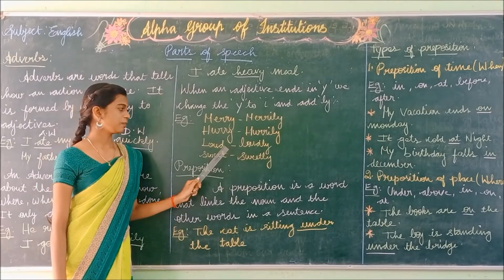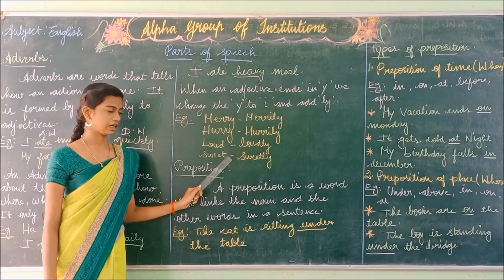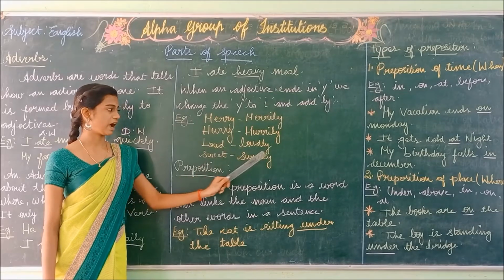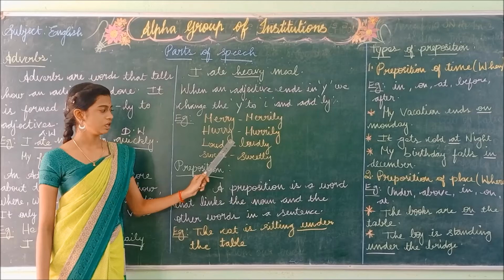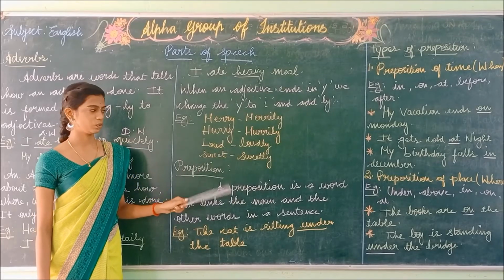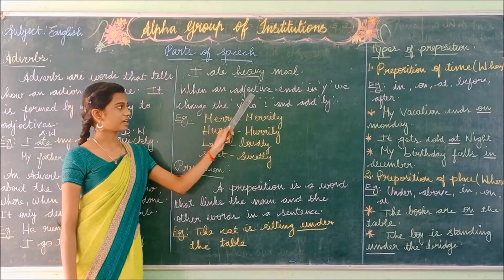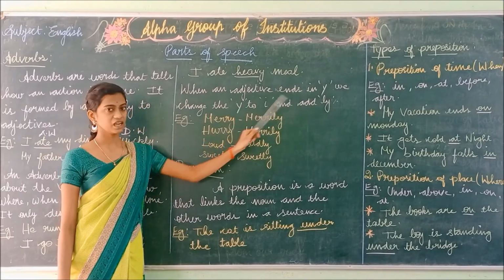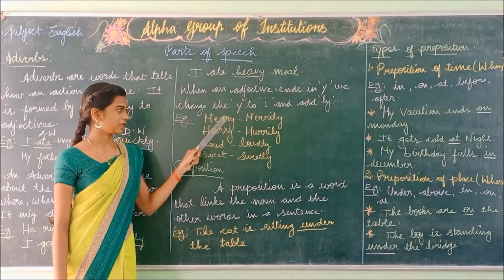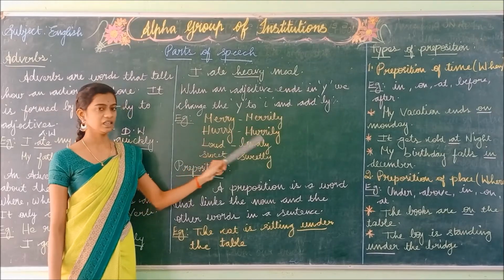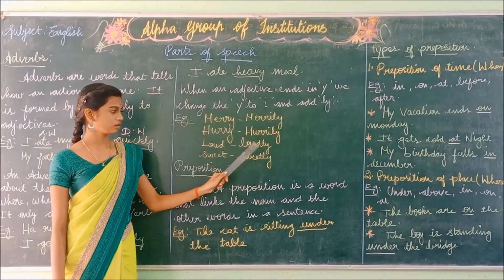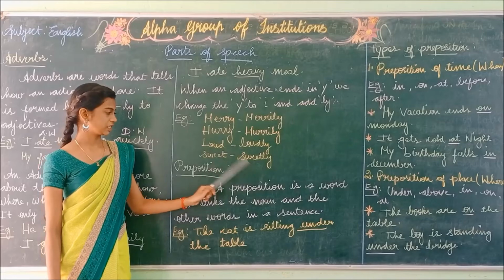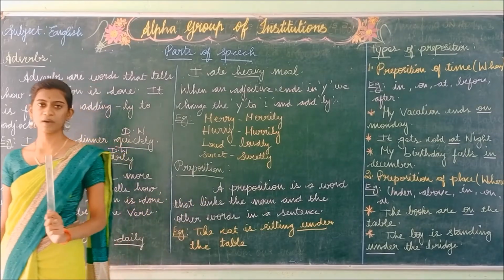Loud, loudly. So there is no y at last in these words. So we have added only ly to both words, loud and sweet. When an adjective ends in y, we change the y to i and add ly. Merry, merrily. Hurry, hurriedly. Loud, loudly. Sweet, sweetly. Have you understood what is meant by adverbs?